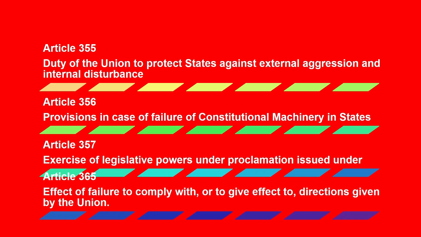Article 356 provides for failure of the constitutional machinery in a state. Article 357 deals with exercise of legislative power under a proclamation issued under Article 356. And Article 365 deals with the effect of failure to comply with or to give effect to directions given by the Union. So these are the four provisions given by our Indian Constitution, and there are also many grounds of imposition.